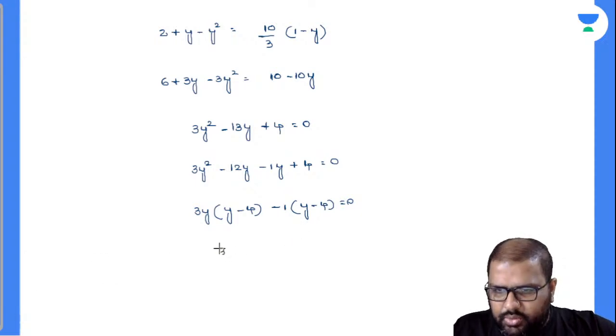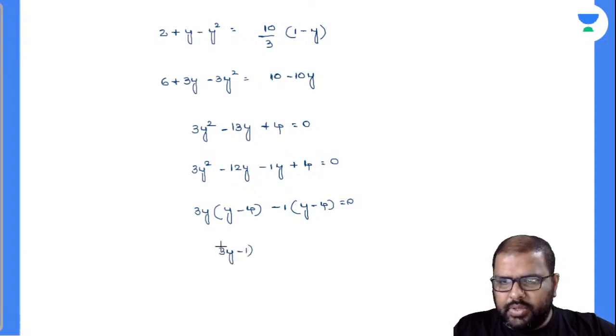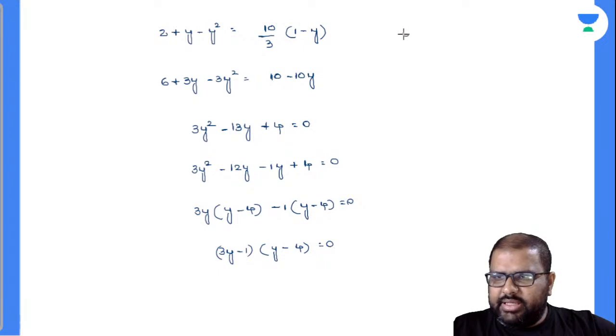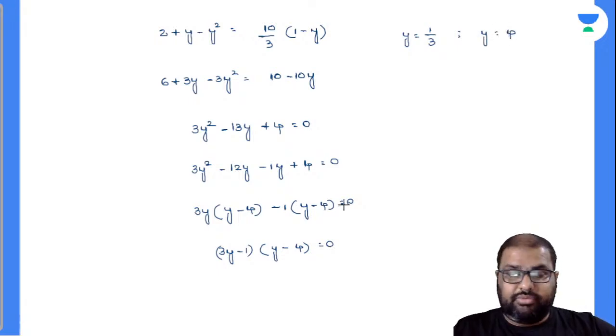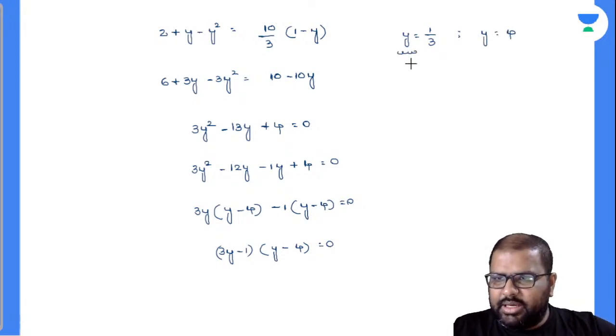And you know your roots will be 3y minus 1 into y minus 4 is equal to 0. So y is equal to 1 by 3 and y is equal to 4. Your answers will be two types, right? So you have to find out your x. y is nothing but how much? x by 100, which is nothing but equal to 1 by 3. x is equal to 100 by 3, which is nothing but equal to